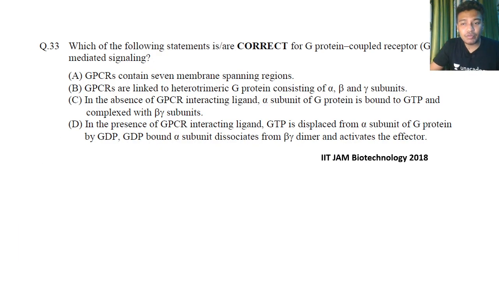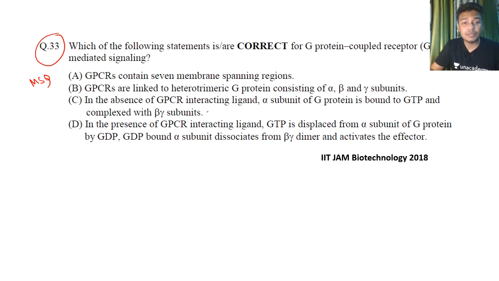Okay, let's analyze a question from 2018. It says, which of the following statements are correct for G protein coupled receptor signaling? You can see the question number is 33, which means it would be an MSQ type question, right? Option A: GPCR contains 7 transmembrane spanning regions. Option B: GPCRs are linked to heterotrimeric G protein consisting of alpha, beta and gamma subunits.